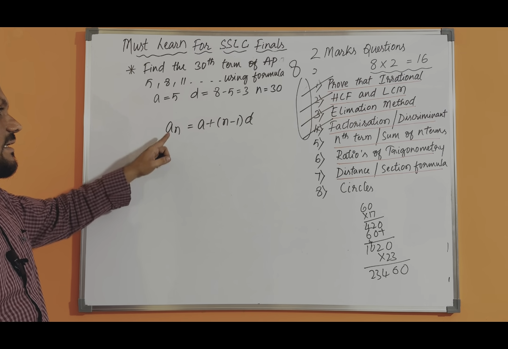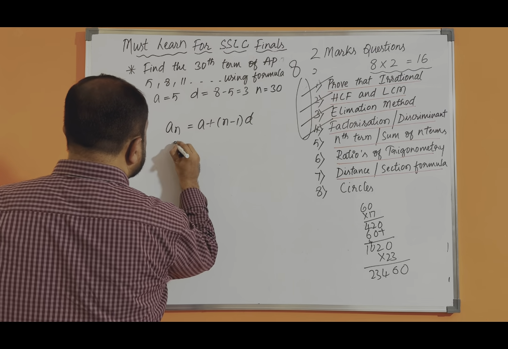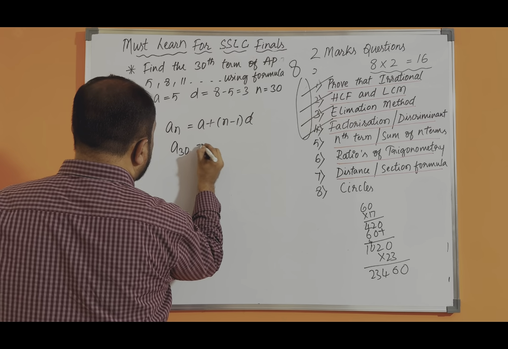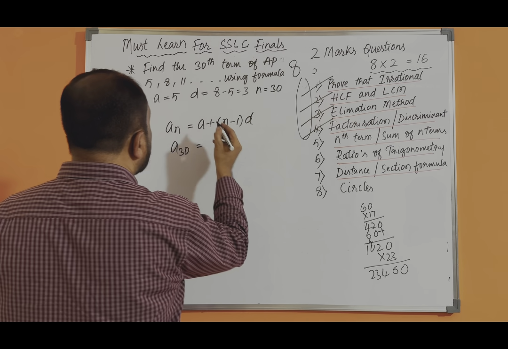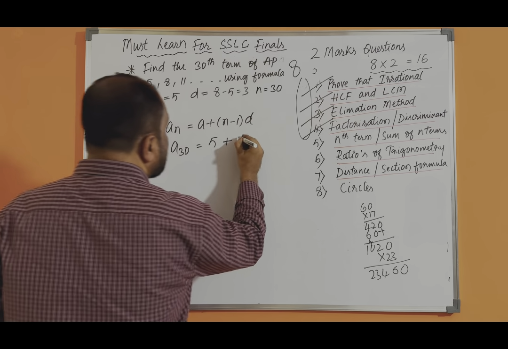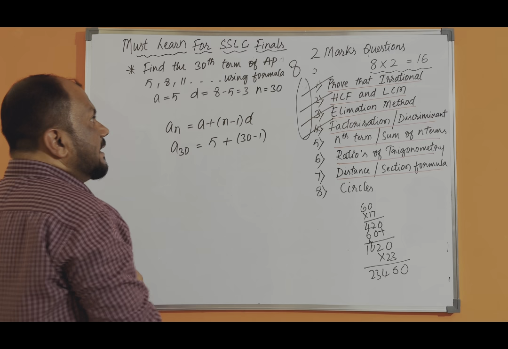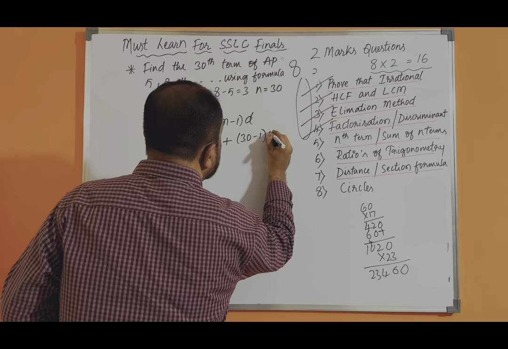Nth term, an is equal to a plus (n minus 1) into d, and you will easily get the answer. So a30, the 30th term we are trying to find. So the value is how much? 5 plus n value is how much? 30 minus 1 into d. d value is how much? 3.